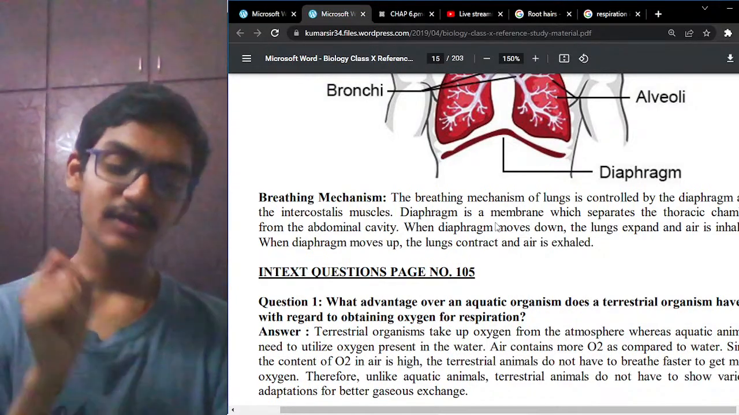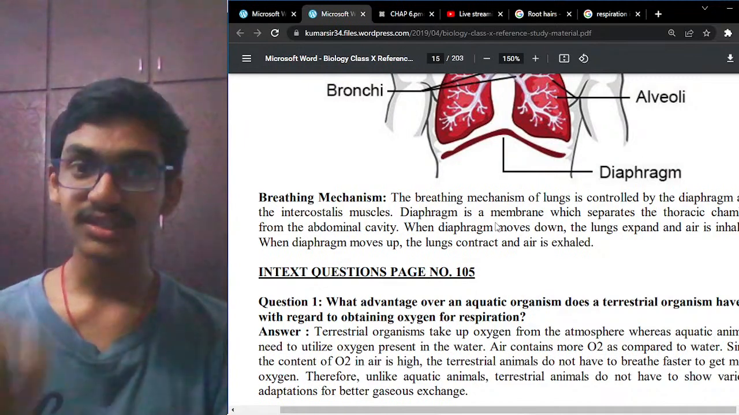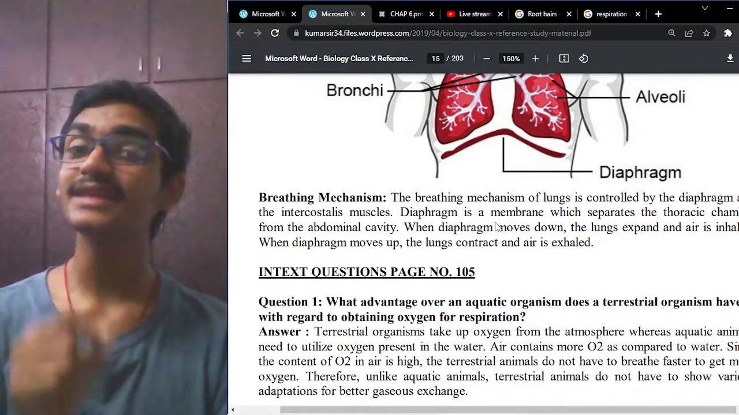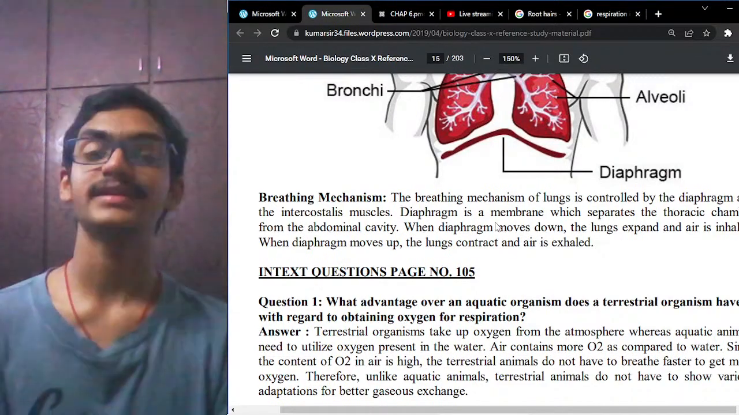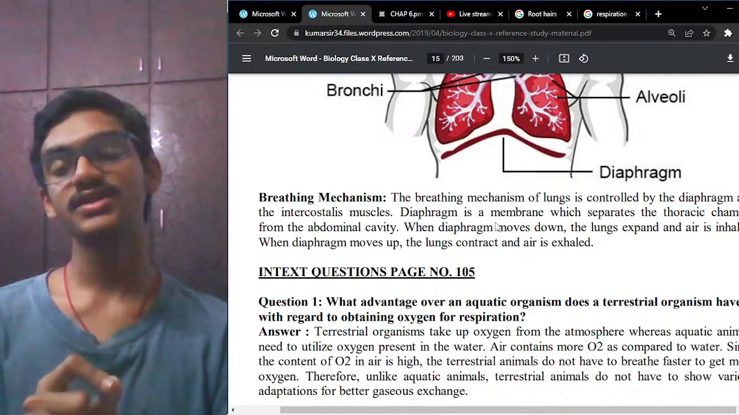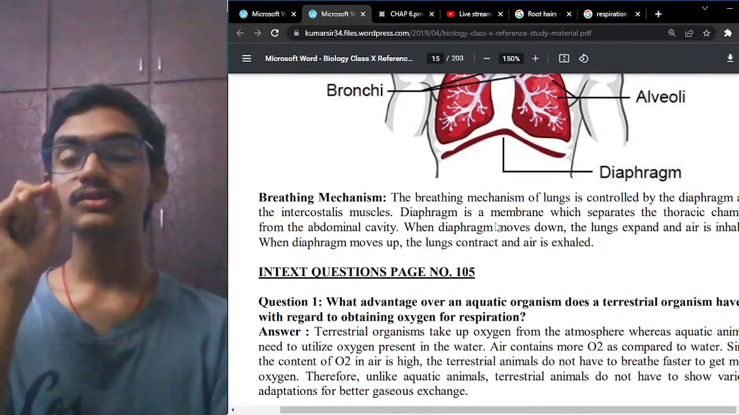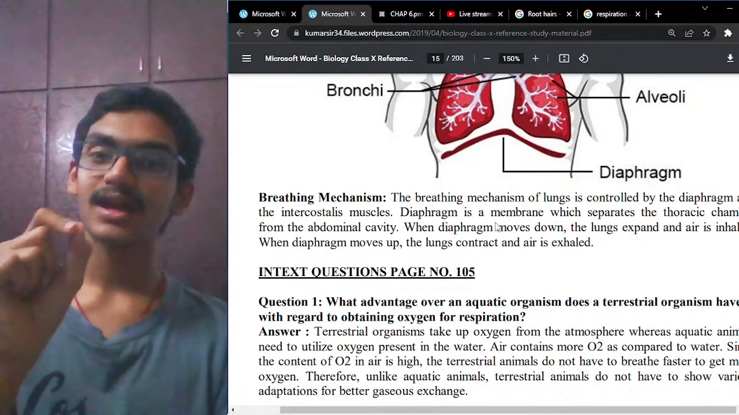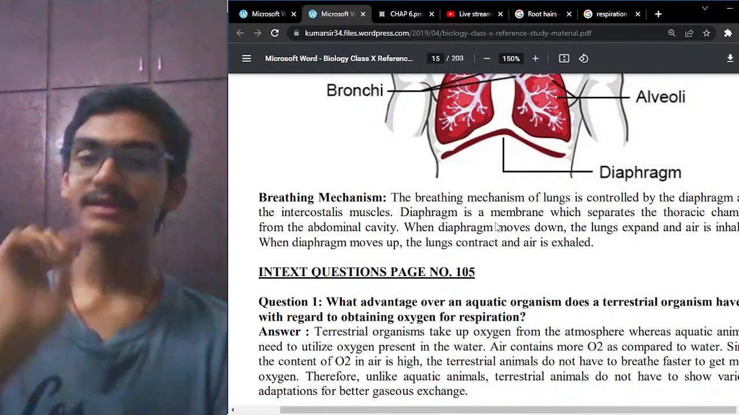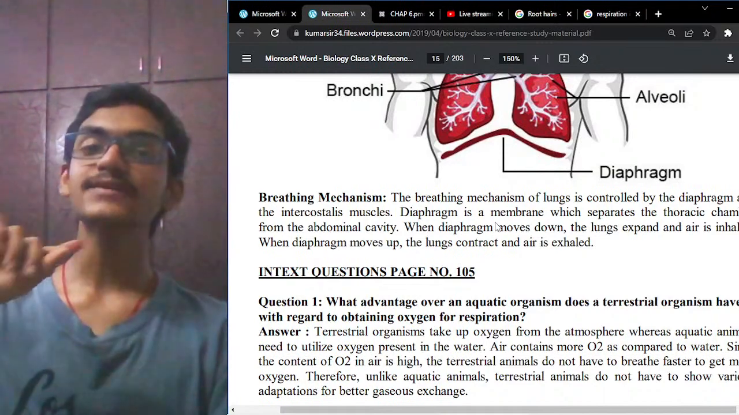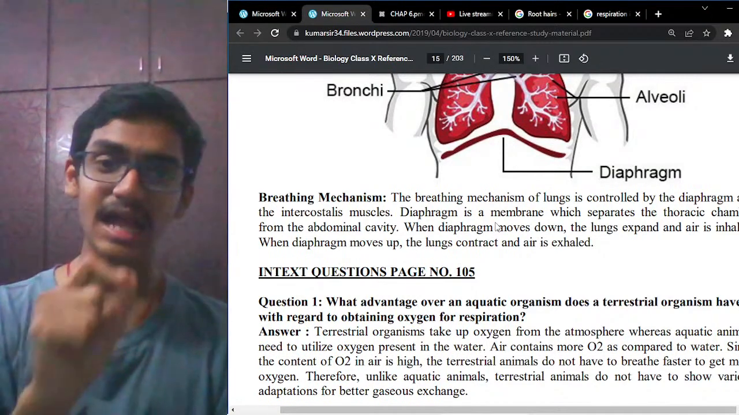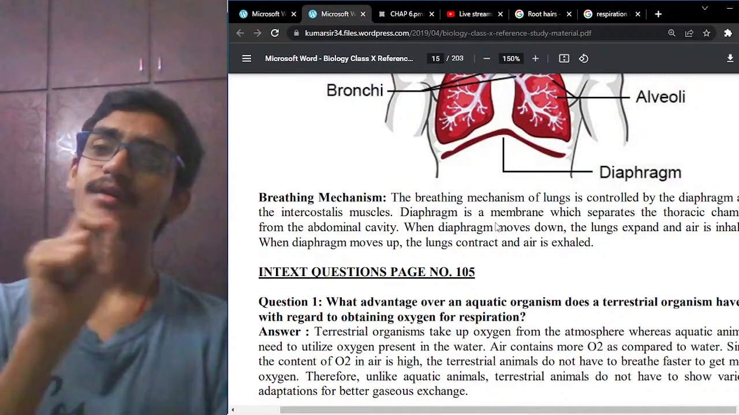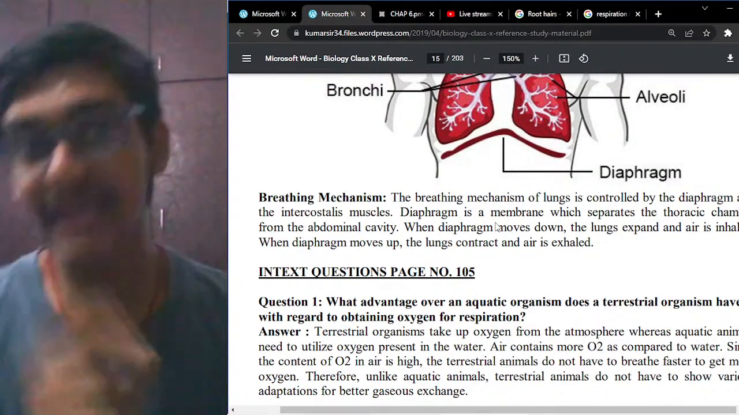Whenever we mention deoxygenated or impure blood, it means that it is mixed with carbon dioxide. That blood is considered the deoxygenated or impure blood. That kind of blood is transported to the lungs. In the lungs, what happens is that the alveoli are surrounded by some blood capillaries.